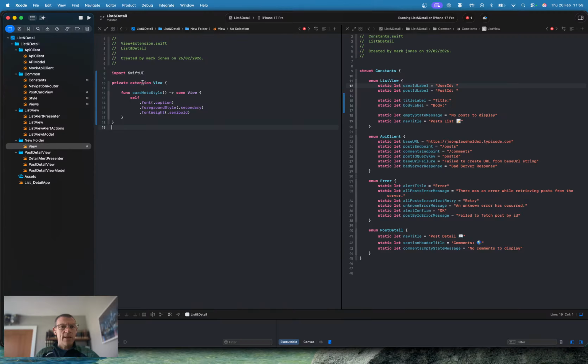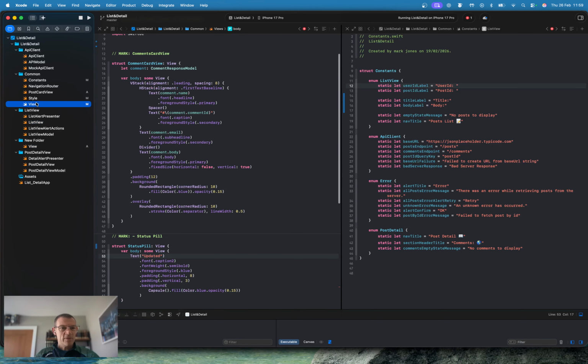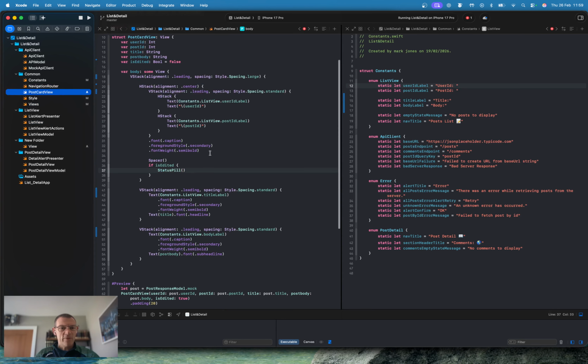Looks good. And now card meta style. I don't know about that naming. Card meta style. Let's just apply it and see how it looks. List view, sorry, views. No. Postcard view here.